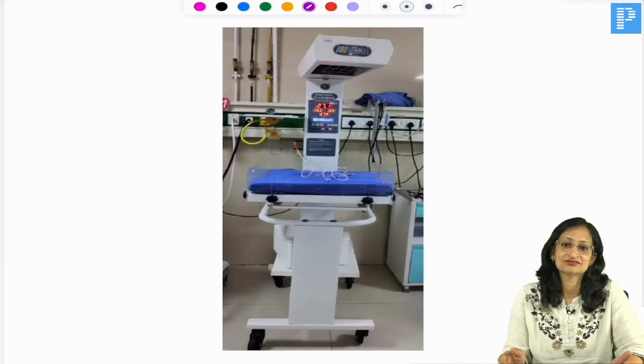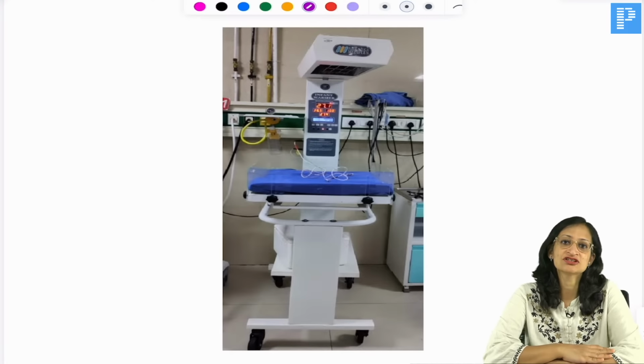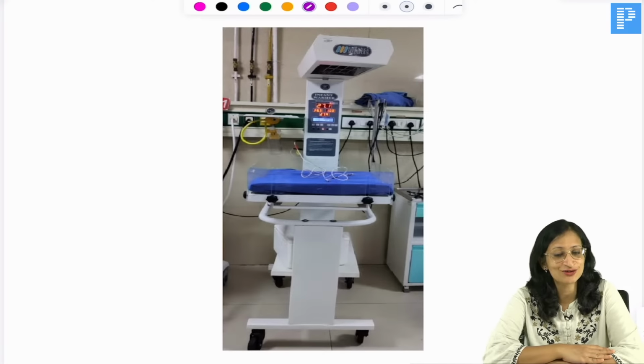What is this? This is a device you must have seen in the neonatal intensive care units of your hospital, of your medical college.